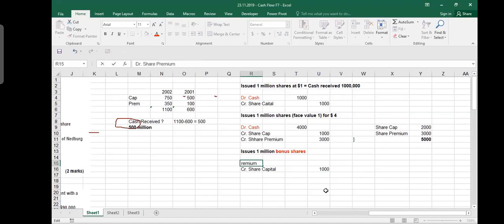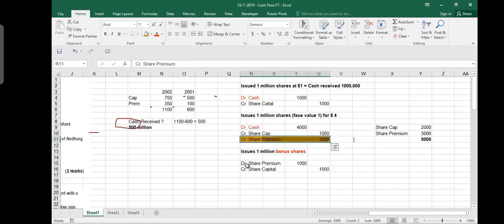When I debit share premium, I'm decreasing share premium. Before, we credited share premium, which means you are increasing it. Now you debit share premium. Effectively, I'm taking money out of share premium and transferring it to share capital. So it is called capitalizing the premium. I'm giving shareholders some additional shares and I'm not getting cash from them. On their behalf, I'm taking money from premium. So when you issue these shares, what is happening?